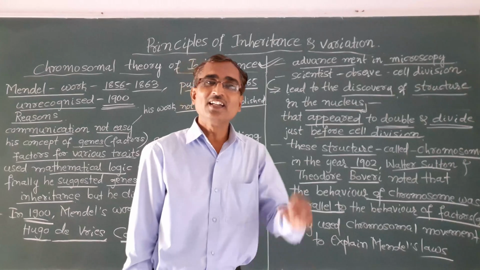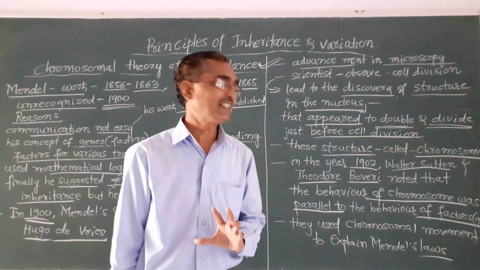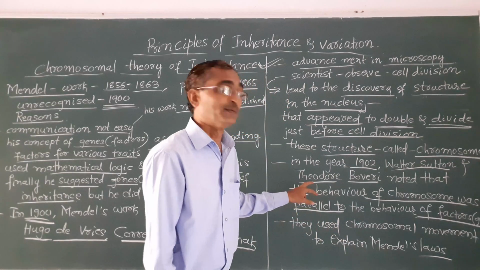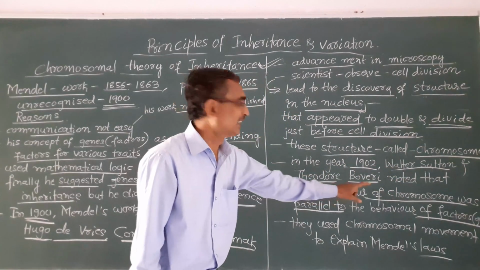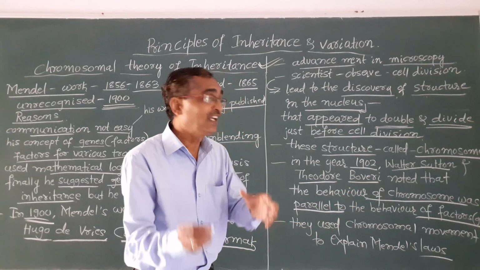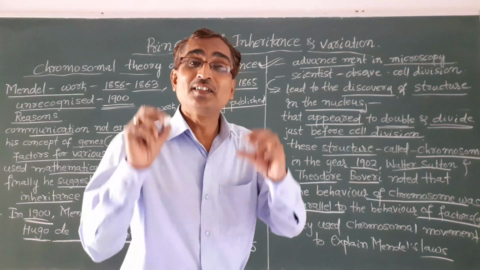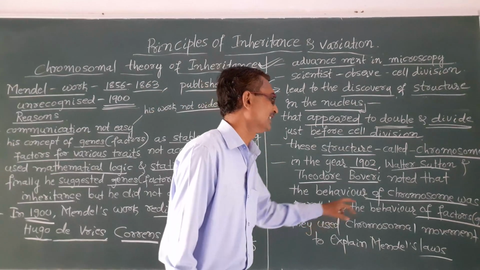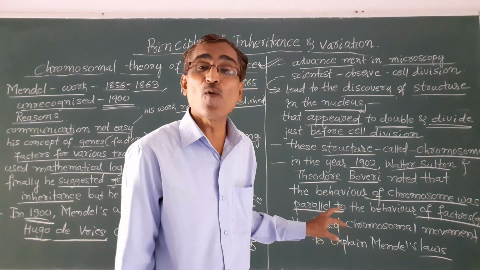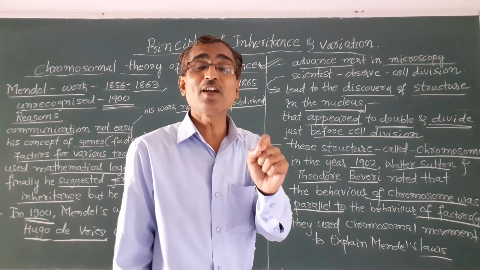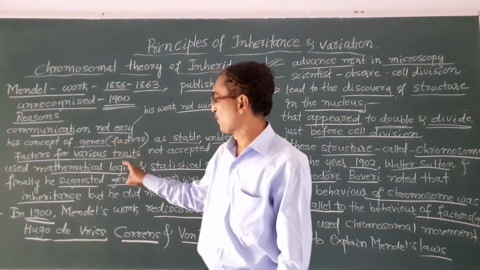You see, in the year 1902, two scientists, one is Walter Sutton and another one Theodore Boveri, observed that the behavior of the chromosomes was parallel to the behavior of the genes or traits which Mendel found.